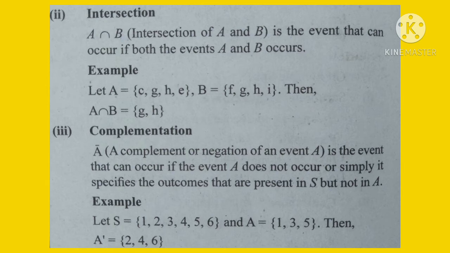If I take the example of throwing a die, the sample space consists of 1, 2, 3, 4, 5, 6, and the event A is defined as the event of getting odd numbers, then the event A complement is 2, 4, 6. Why? Because the complementation definition is always the negation of the event A.